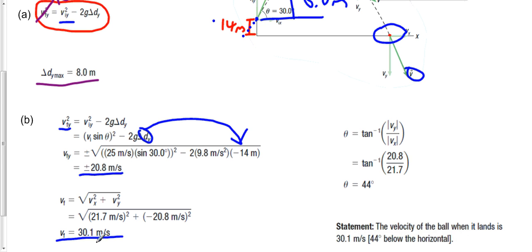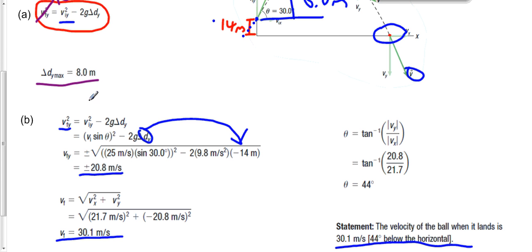But all vectors need to have a magnitude and a direction, so then we have to find the angle. And again, it's just some simple trig. We know the vertical velocity, we know the horizontal velocity, do some rearranging, and you should come up with this value here: 30.1 meters per second, 44 degrees below the horizontal. So, again, hopefully a straightforward calculation for you there. So far this has all just been grade 11 repeated, but with some different terms and maybe a different sort of strategy with things in general as opposed to plugging in numbers right away.